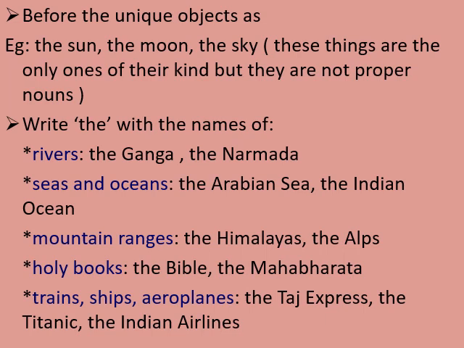Next it is before the names of trains, ships, aeroplanes. The example given is the Taj Express, that is the specific train's name. Next it is the Titanic, that is a specific ship name. Third one is the Indian Airlines, so that is a particular airline's name.